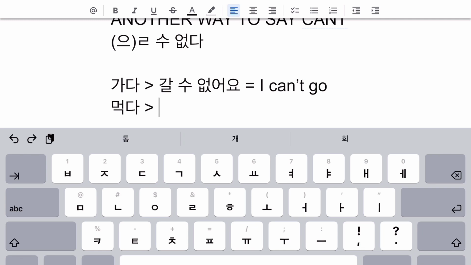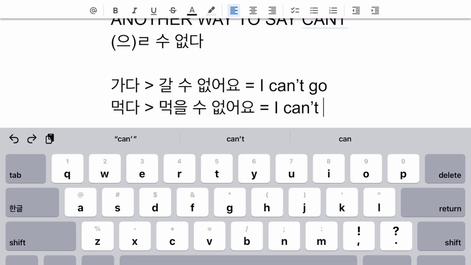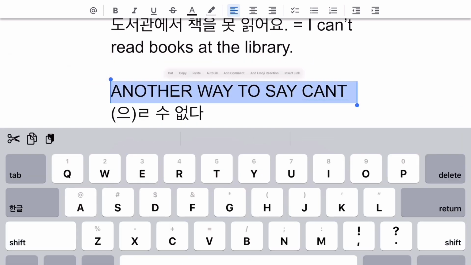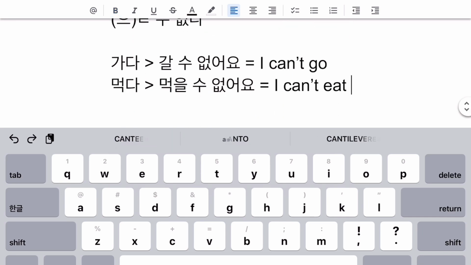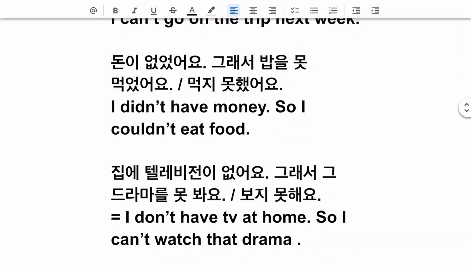The last letter is a consonant, so we need the 을, 먹을 수 없어요. I can't eat. What's the difference between this version and the other version? There really isn't a big difference. But with this one, it's more like you physically can't do something. 못 is just any reason under the sun. It doesn't matter. But 을 수 없다 is like physically I can't. So maybe I don't have a car, so physically I can't go. Like the possibility just doesn't exist. You will see that one later on. But yeah, I think that'll be it for this lesson today.